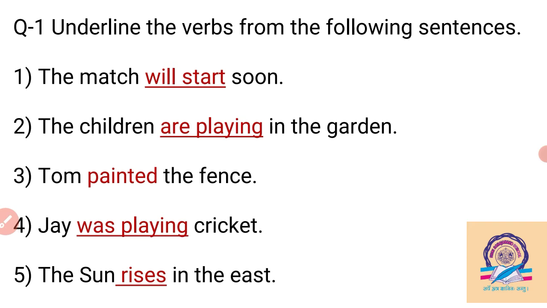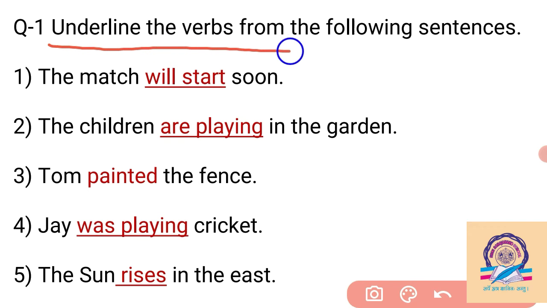Our first question is: underline the verbs from the following sentences. So, what is a verb? We noted verbs are action words. Without a verb, we cannot make any sentence. Verbs help us make a sentence, and whatever work we do in our day-to-day life, we do by the help of a verb. So a verb means a doing word or action word.